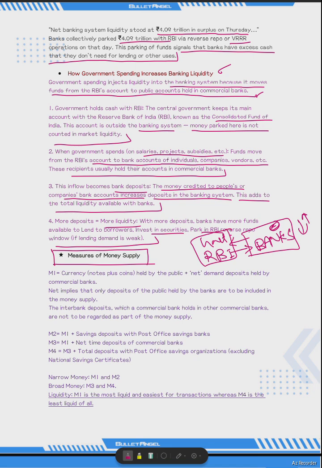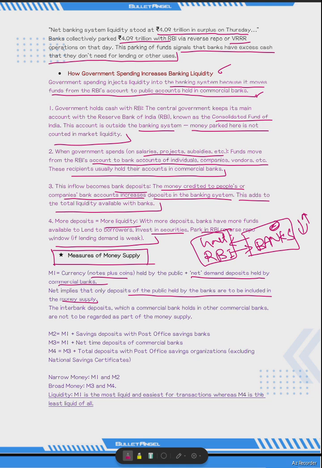These four things we'll discuss as of now. The M1 is currency, that is notes plus coins held with the public, and net demand deposits held by the commercial banks. Demand deposit means whenever it is demanded, the bank will have to honor it, meaning it's as good as cash. So this is M1. Net implies only deposits of the public held by banks are to be included, meaning bank to bank deposits are to be excluded.